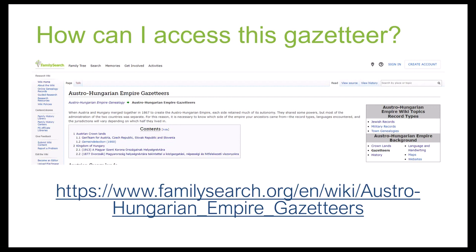How do you access this gazetteer? This one is in the public domain and is available online for easy access. The easiest way to find it is through the Family Search Wiki on the Austro-Hungarian Empire Gazetteers page. Let's walk through how to find it.